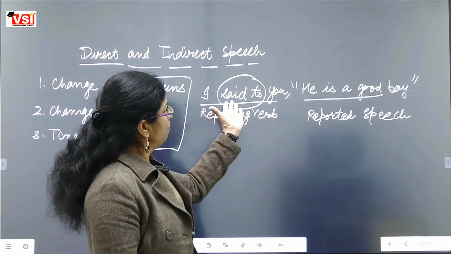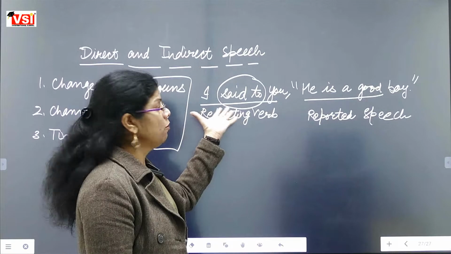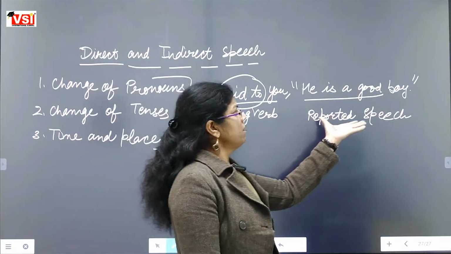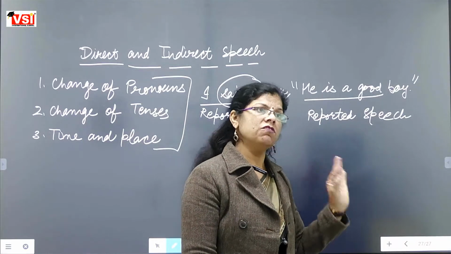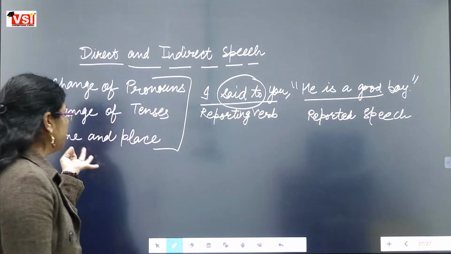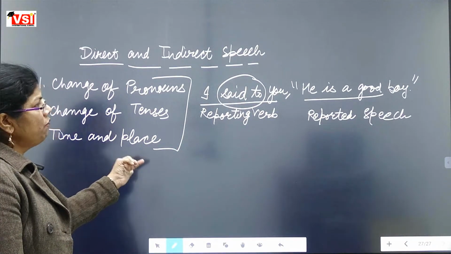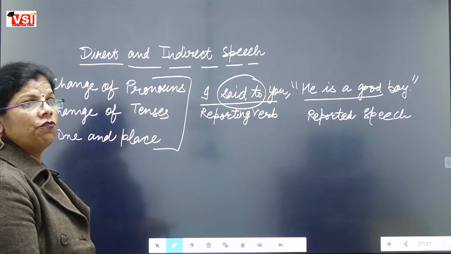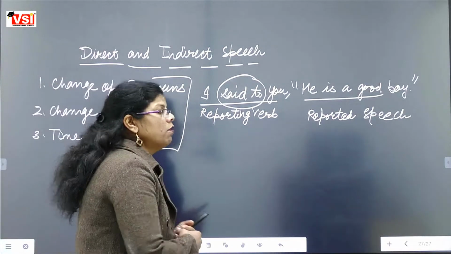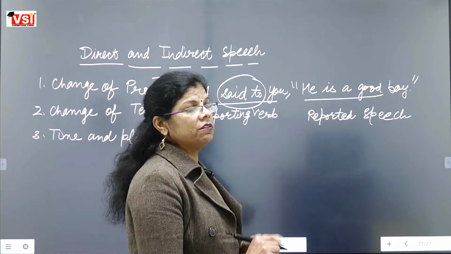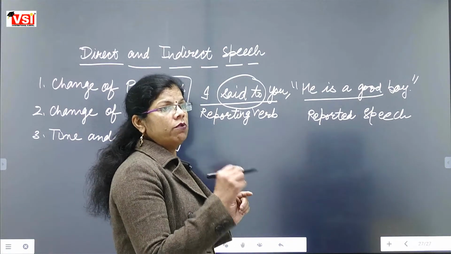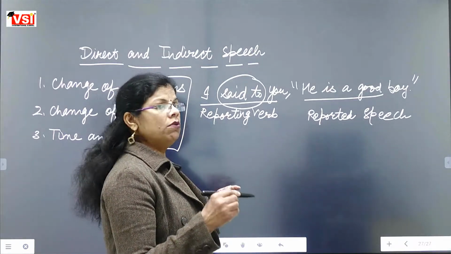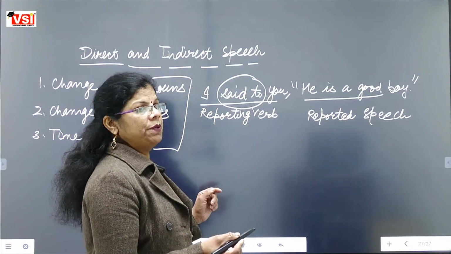When the reporting verb is in present tense or future tense, changes of tenses don't take place. Changes of pronouns and time and expression will be followed, but changes of tenses will not be done. As I told you, in today's class we will discuss how interrogative sentences are changed into indirect speech.